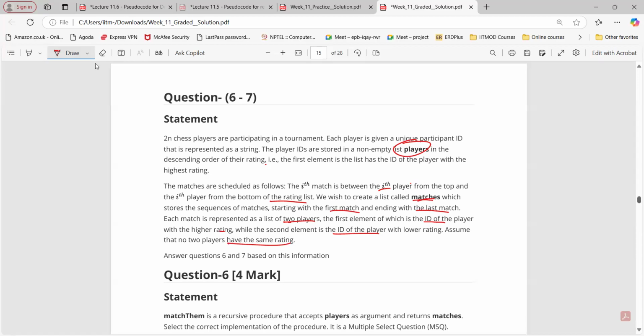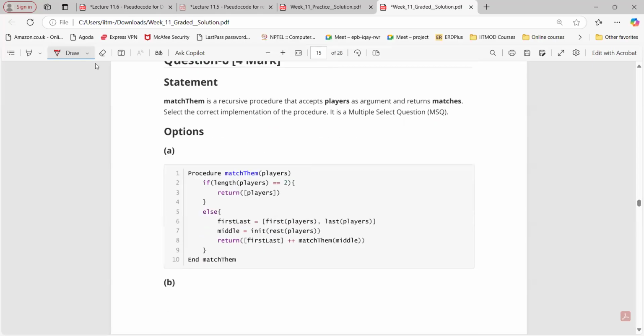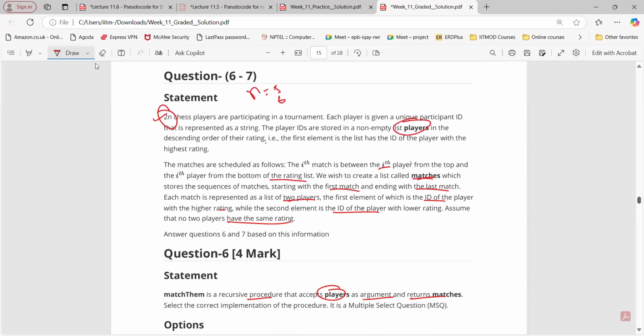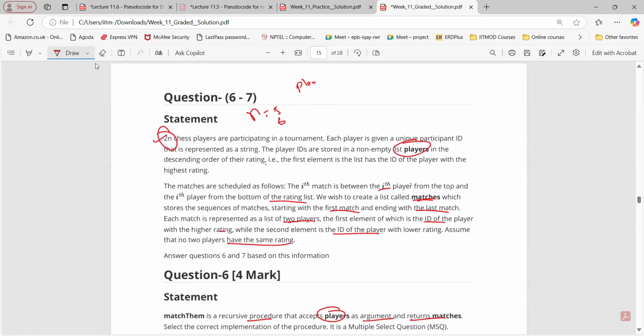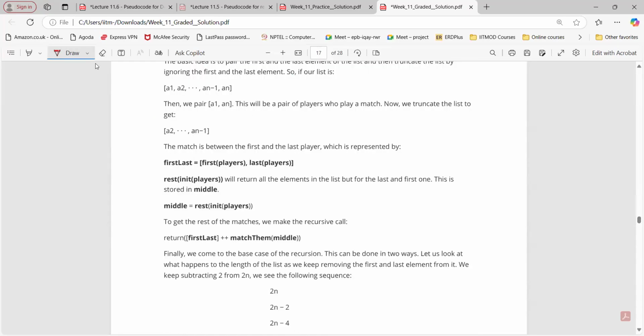Okay. So first you need to understand what is given here, right? When I say 2n, whatever n will be, say n equals 5 or 6, 2n will always be even. 2n chess players are participating in the tournament, right? So match is a recursive procedure that accepts players as an argument and returns matches. We need to select the correct procedure here. So let's say we have players. Okay, we have considered any list.